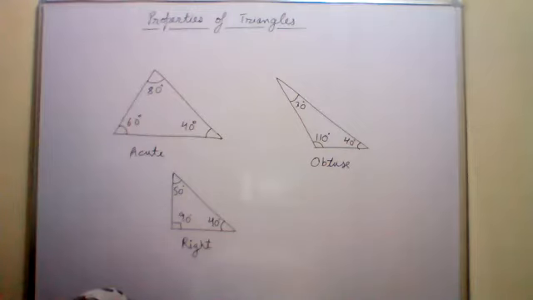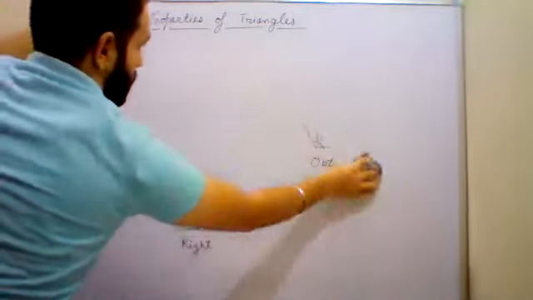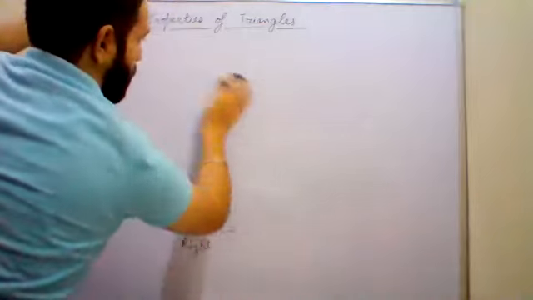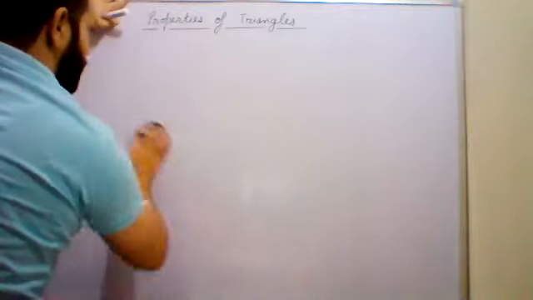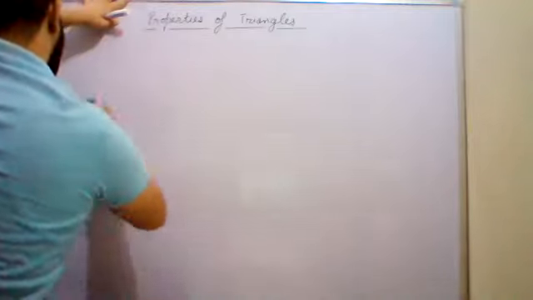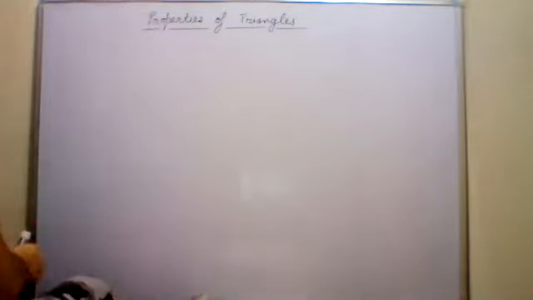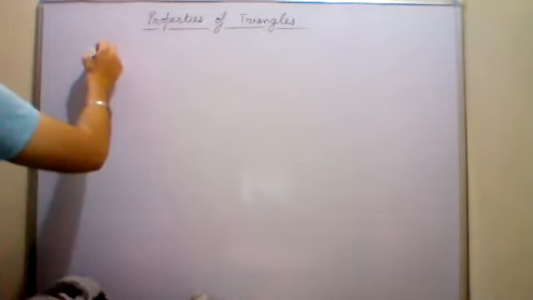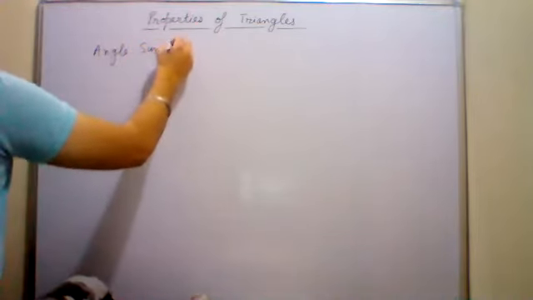Now the main thing, angle sum property. Note down the heading, all of you. You will write it down in your copies. Angle sum property of a triangle. So write down the heading, angle sum property of a triangle.